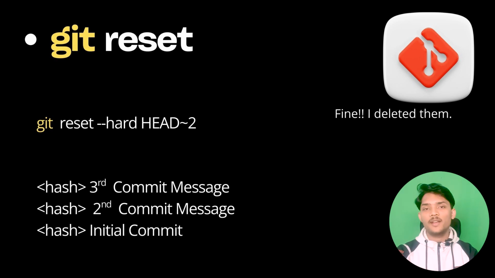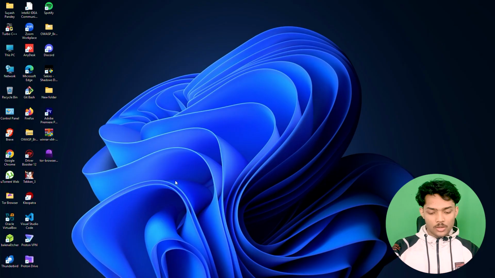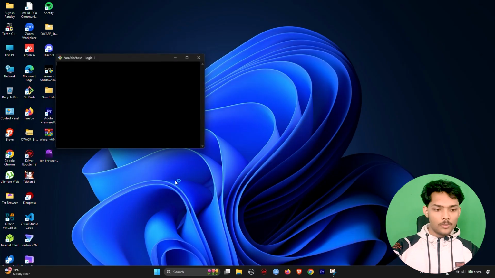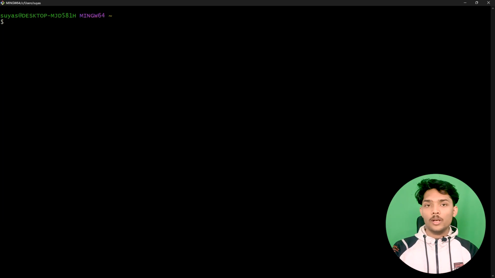Now let's move to the practicals and see how you're going to perform these. Okay, so now let's start with Git Bash. Just open your Git Bash here, and once you open it, enlarge the font size so that you can see it clearly. Now what we have to do is set up our global user where Git can track all the commits and keep a history of whatever we are doing on our code editor and on our local system.